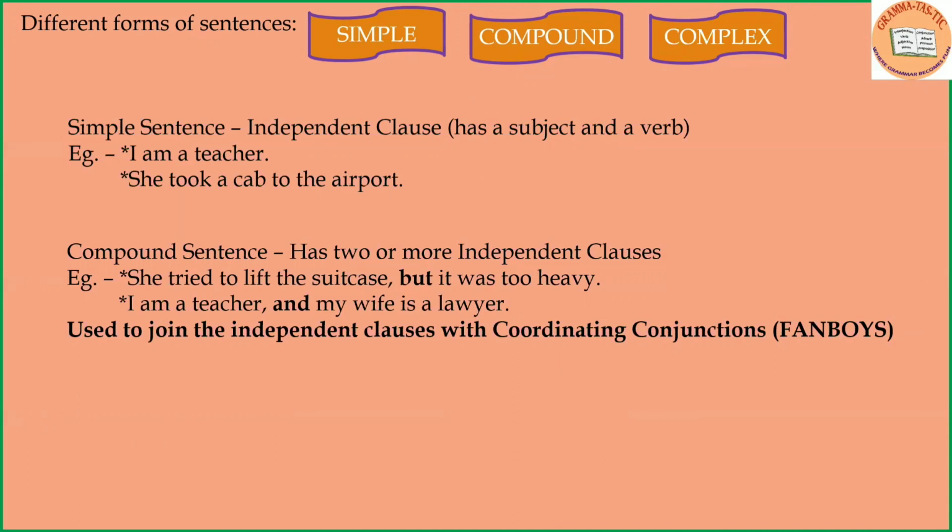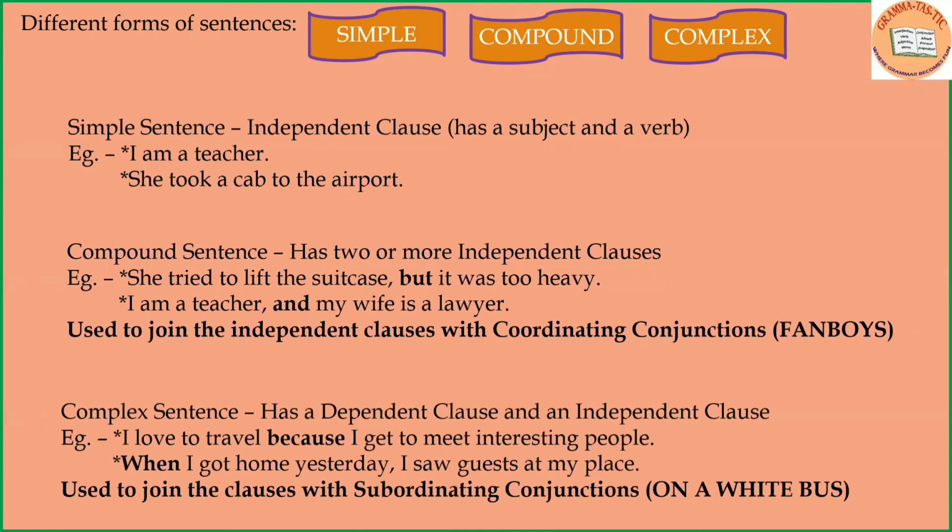These types of sentences are usually joined using the coordinating conjunctions, the FANBOYS. You can refer to the video on conjunctions, which I have already posted earlier. Complex sentence has a dependent clause and an independent clause. Example, I love to travel because I get to meet interesting people.